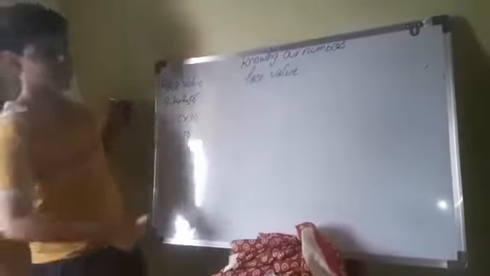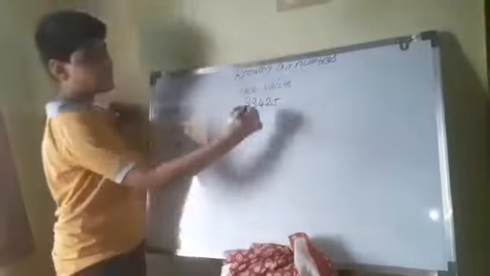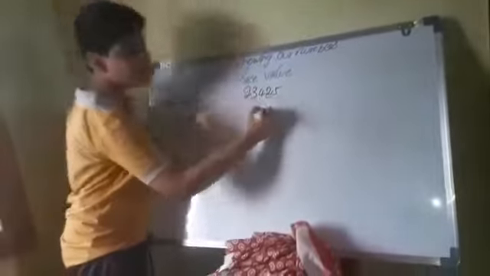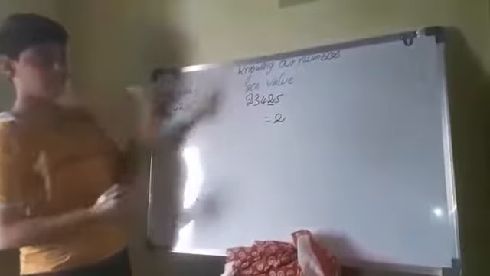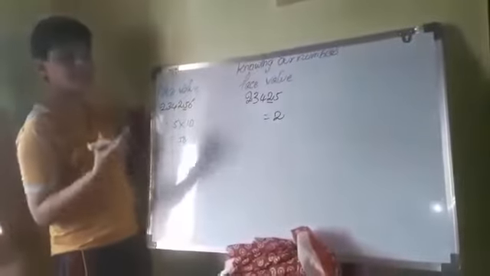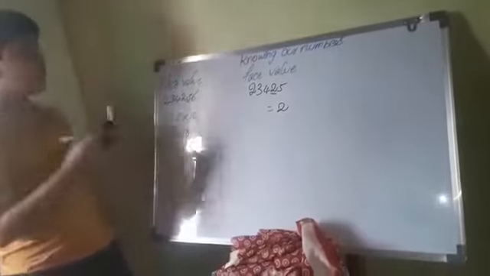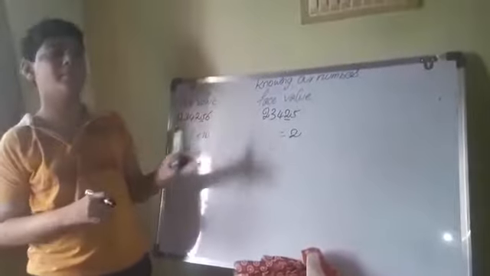What is meant by face value? The face value of 2 is 2, the same number will come. The face value of 3 is 3. Face value is the number itself.